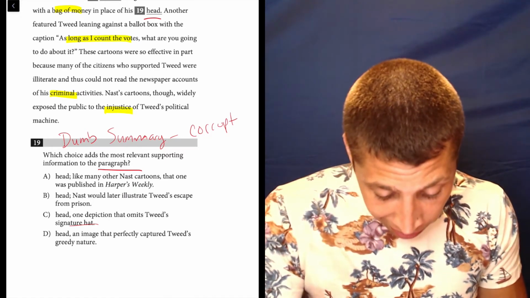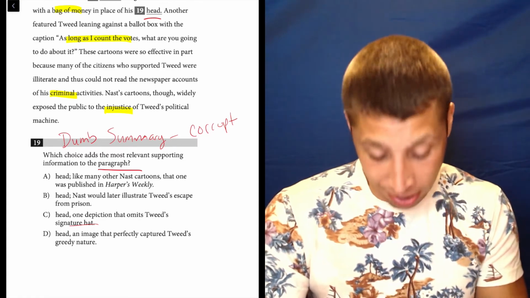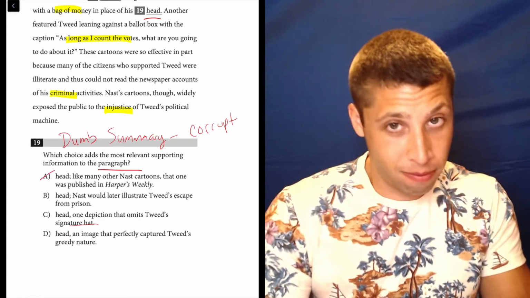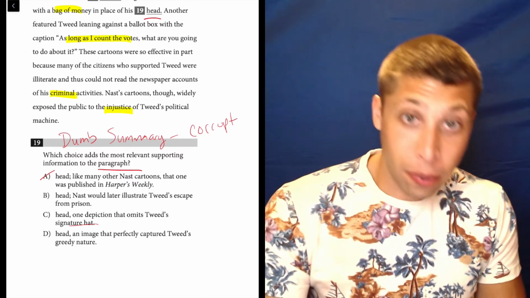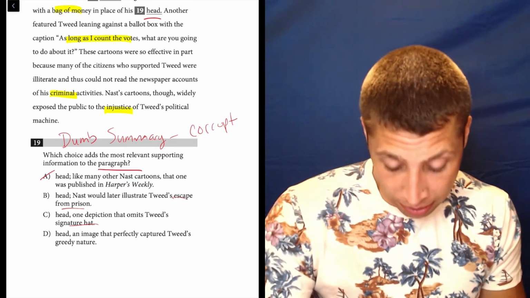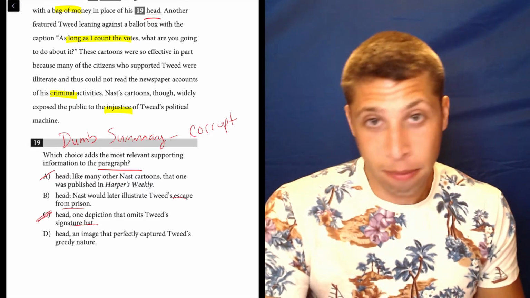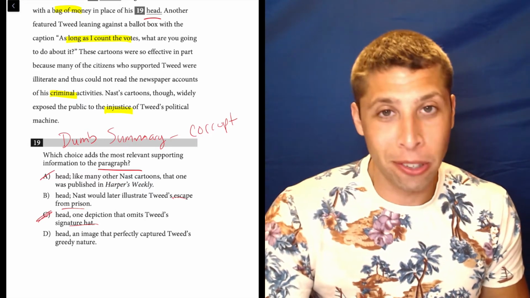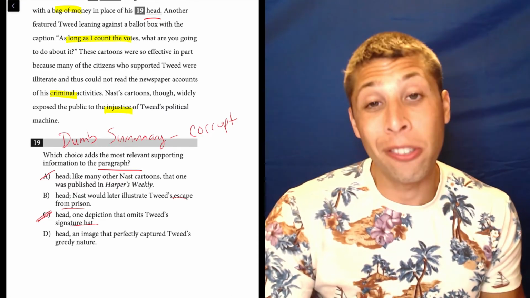Choice A, "like many other Nast cartoons, that one was published in Harper's Weekly." Well, that's about Nast, not about Tweed. B, "Nast would later illustrate Tweed's escape from prison." Okay, it's about Tweed. Escaping from prison seems pretty corrupt, but let's keep looking. C, "one depiction that omits Tweed's signature hat." Hat does not mean corrupt or non-corrupt. It's just a hat. And then D, "an image that perfectly captured Tweed's greedy nature."